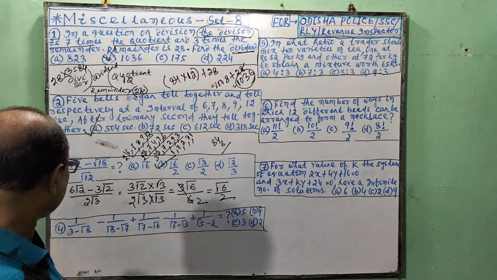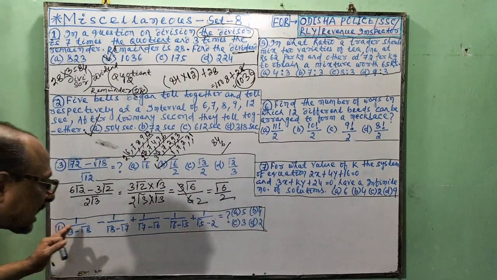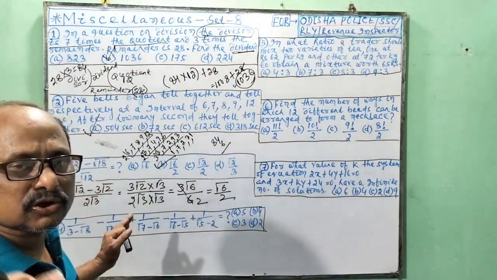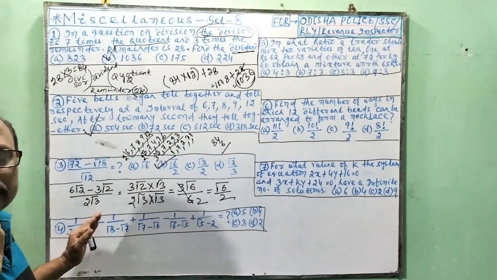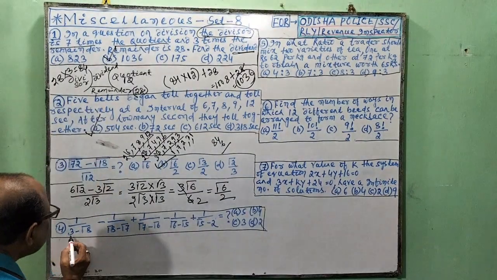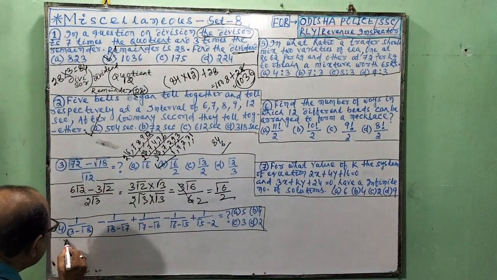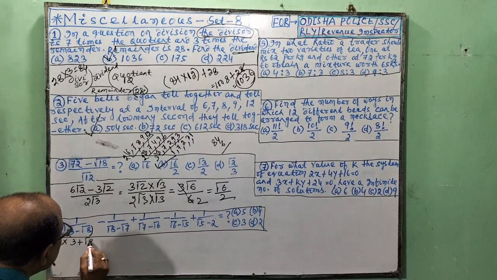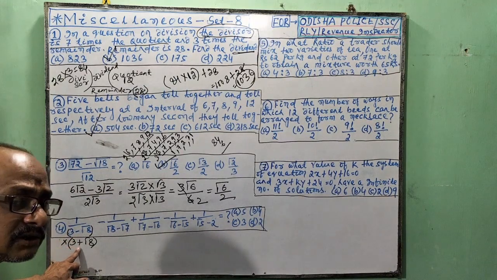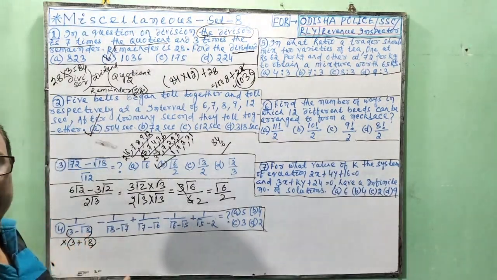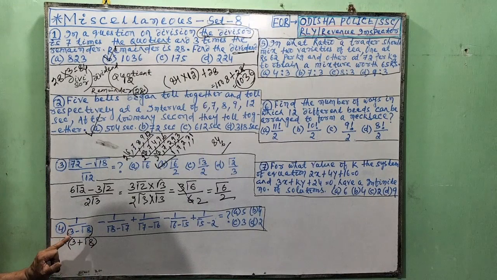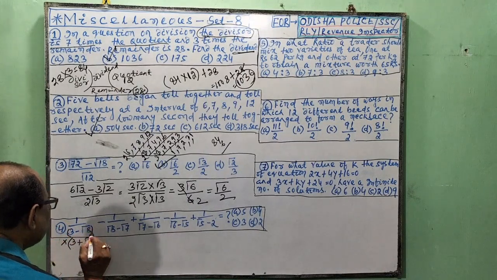Next, number 4. This type of series, if given in a question, there must be a certain rule or trick. Now how to solve it? The trick is to multiply 3 minus root 8 by 3 plus root 8 in the denominator. Why? Now it is minus. If you take it as plus, then it is a square minus b square. We get a value. If we multiply 3 plus root 8 in the denominator, we must multiply it with the numerator.